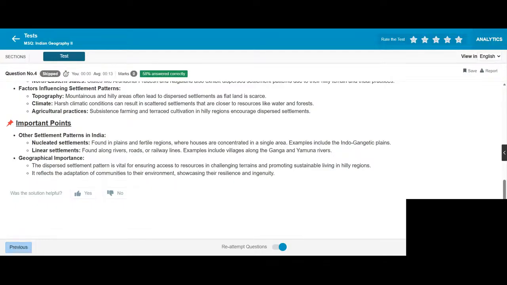Geographical importance: the dispersed settlement pattern is vital for ensuring access to resources in challenging terrains and promoting sustainable living in hilly areas. It reflects the adaptation of communities to the environment, showcasing their resilience and ingenuity.